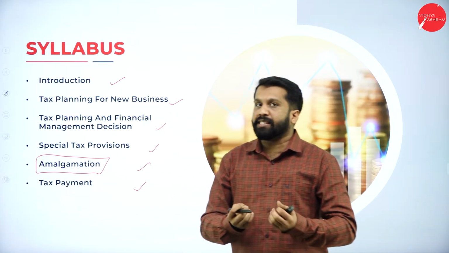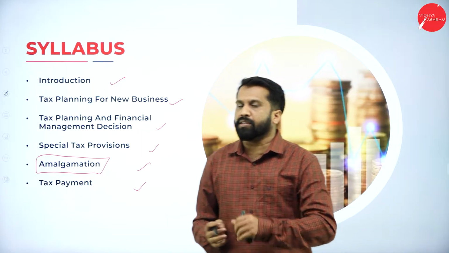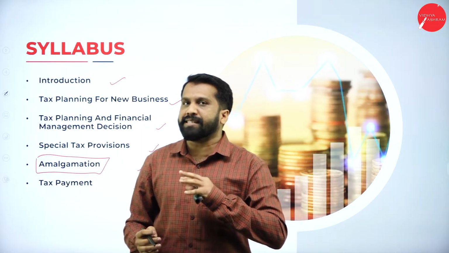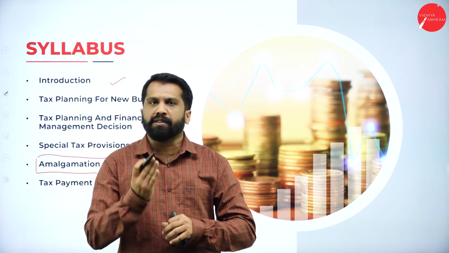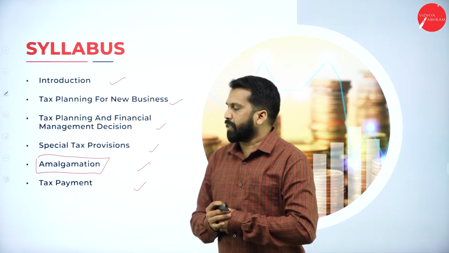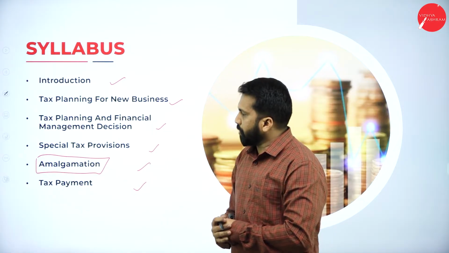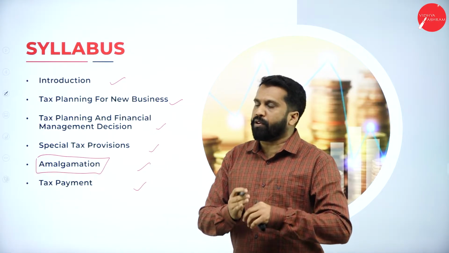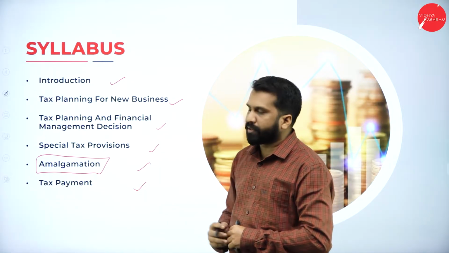So even though you can skip it in your examination, why? Because out of 5 or 6 units, if you are thorough with 4 units, that is sufficient to score 80 marks. So we'll cover amalgamation at the end. Before that, we'll cover all these topics.